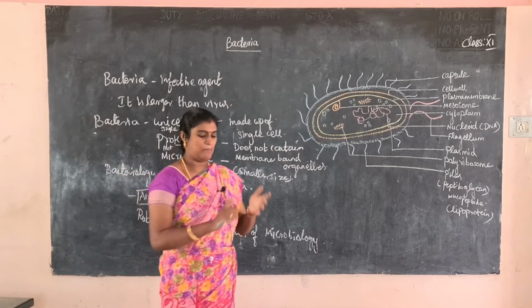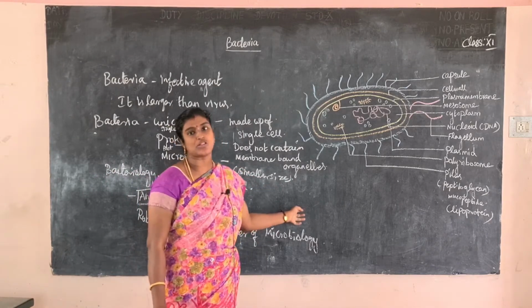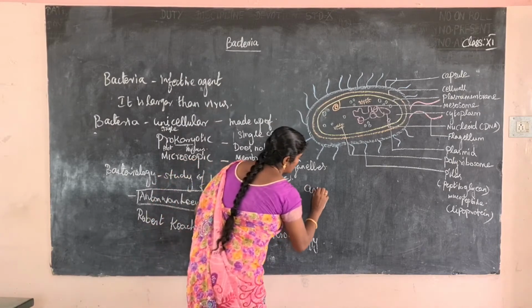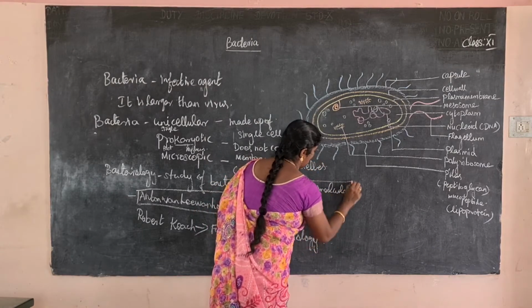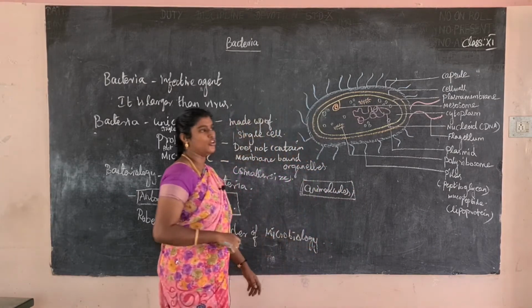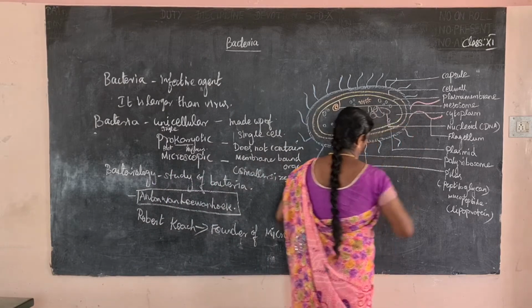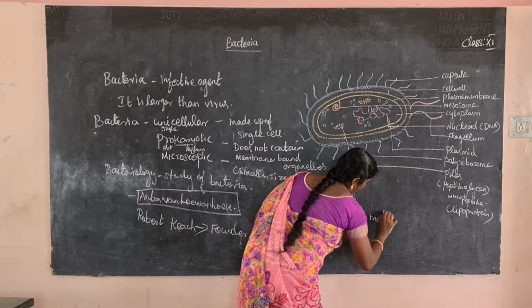Bacteria were first called animalcules by Anton von Leeuwenhoek. The genetic material is the nucleoid. Genetic material means DNA.